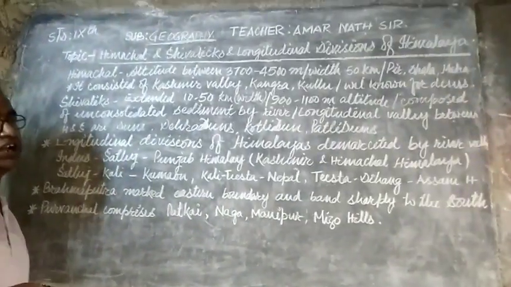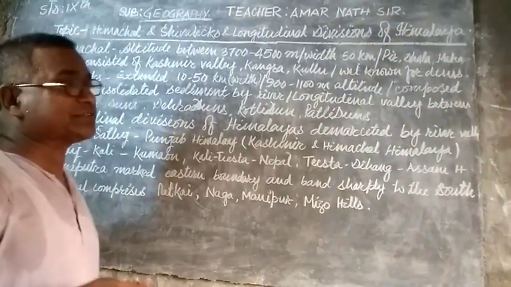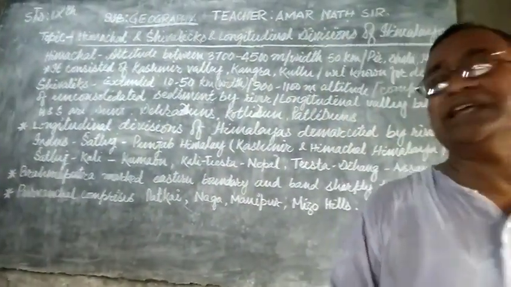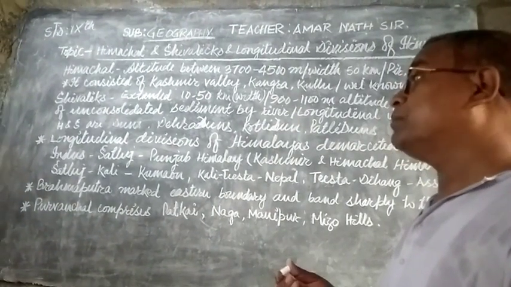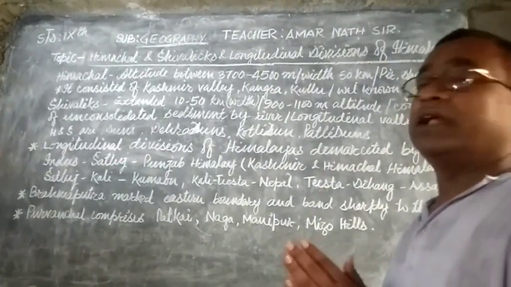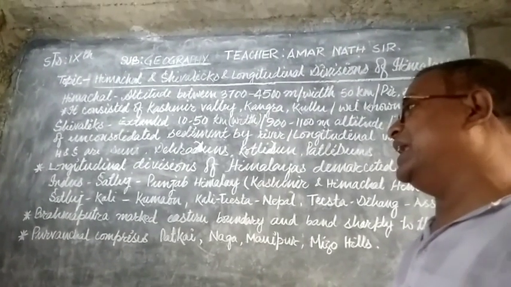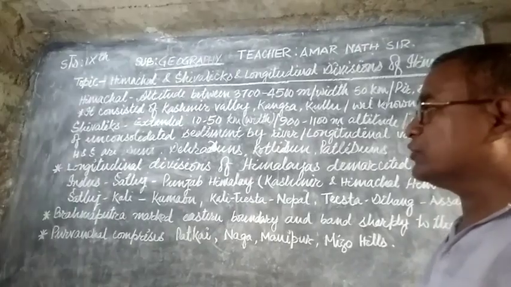Many rivers descend from the Himalayas, like the Indus, Ganga, Yamuna, Satluj, Ravi, Jhelum, Chenab, Zaskar, Nubra and Shyok. These are the different rivers that descend from the Himalayas. The river that originates from Mansarovar Lake is the Indus.